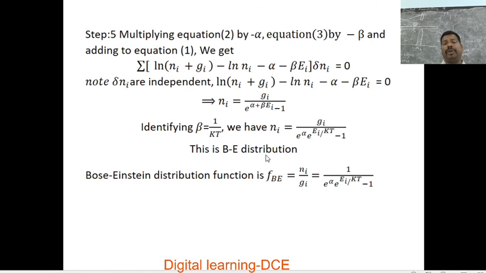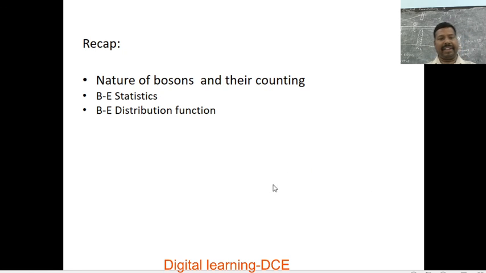Next we are going to deduce an expression for the Bose-Einstein distribution function, that is f of B is equal to ni by Gi. Rearranging terms, we get 1 over (e to the power of alpha into e to the power of Ei by kT minus 1). Like this, we have derived the Bose-Einstein distribution formula for bosons.